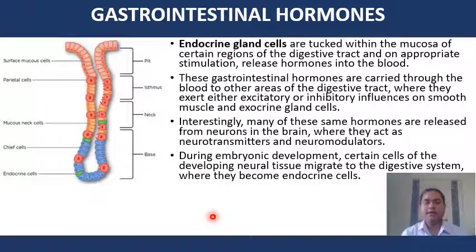Surprisingly, many of these same hormones are released from neurons in the brain, where they act as neurotransmitters and neuromodulators. During embryonic development, certain cells of the developing neural tissue migrate to the digestive system, where they become the endocrine cells.